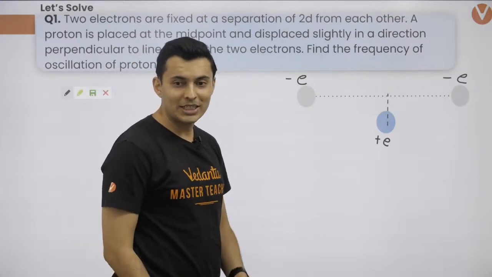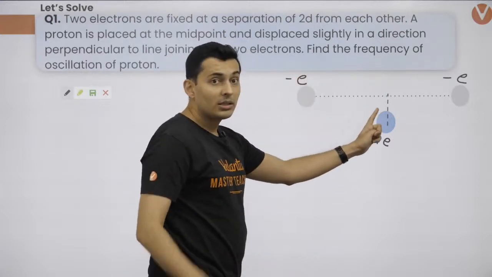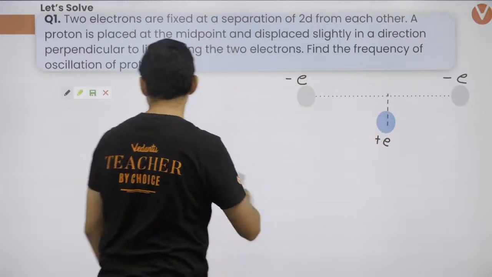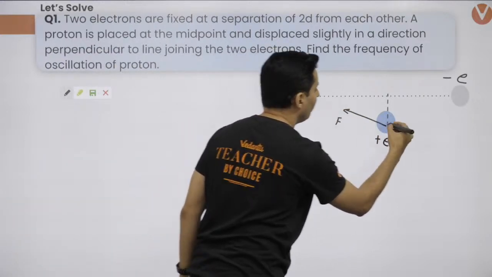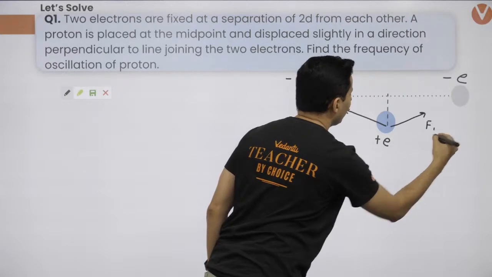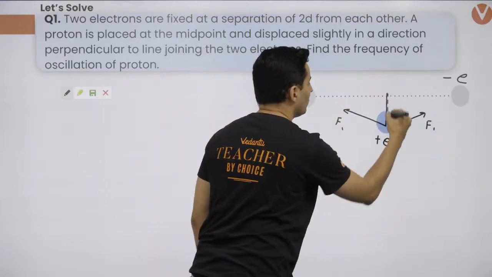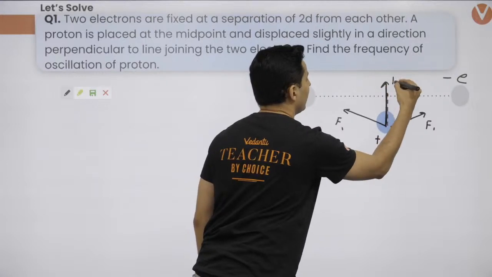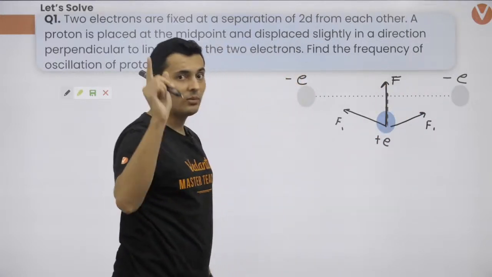Yes, it's a beautiful question, Pranita. I know. Now there are two forces which are attractive in nature, and let me show that to you. One force will be here and one force will be here. Let's say I call each one of them F1. Together, they are going to produce a resultant force in this direction, which is F.